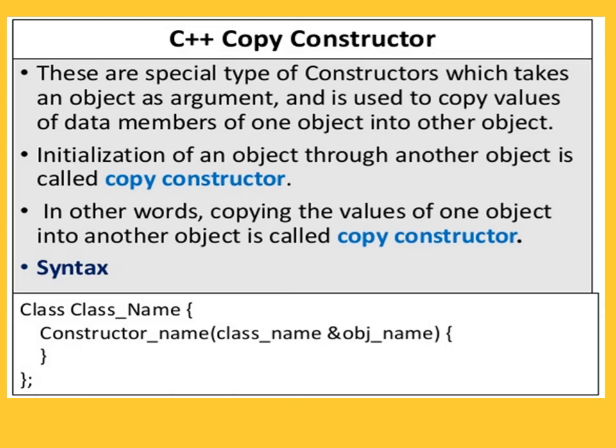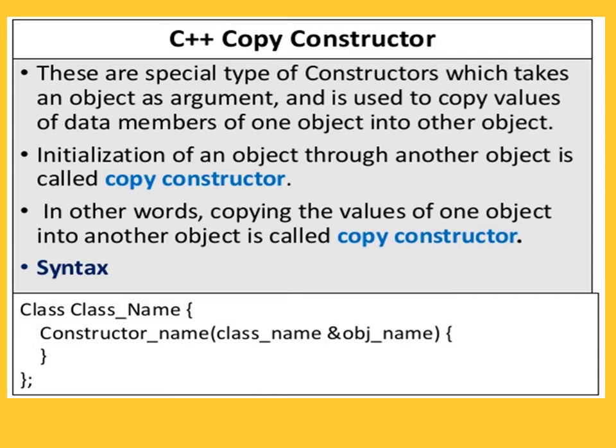Now we'll see the next type of constructor, that is the copy constructor. These are a special type of constructor which takes an object as an argument. See, it is an important thing. A copy constructor is a constructor which takes a parameter or argument as an object. So we can pass an object as an argument in a constructor, and it is used to copy values of data members of one object into another object.